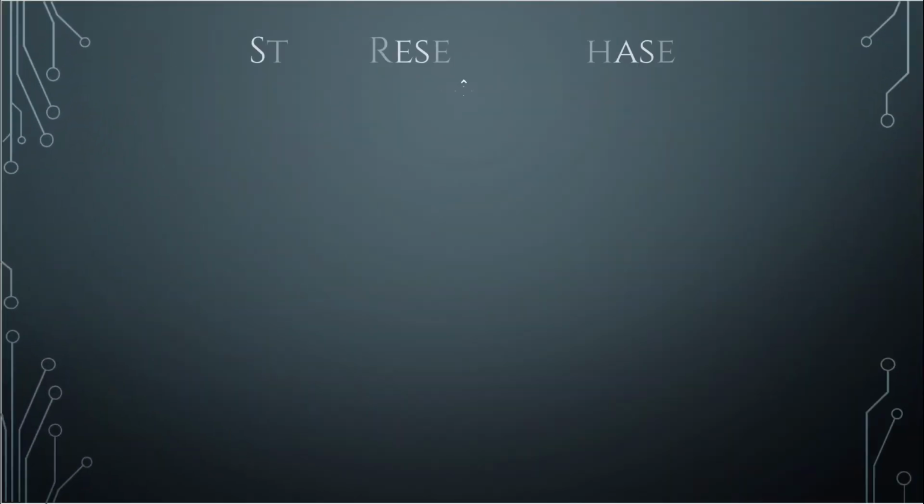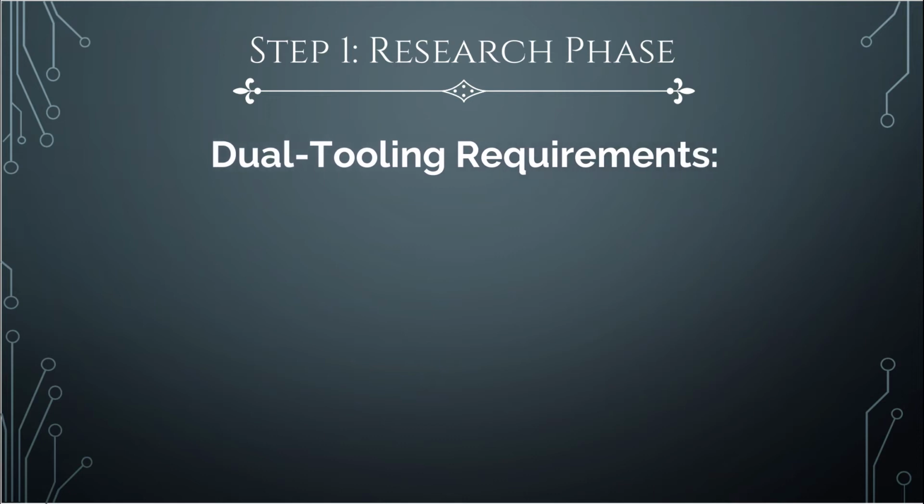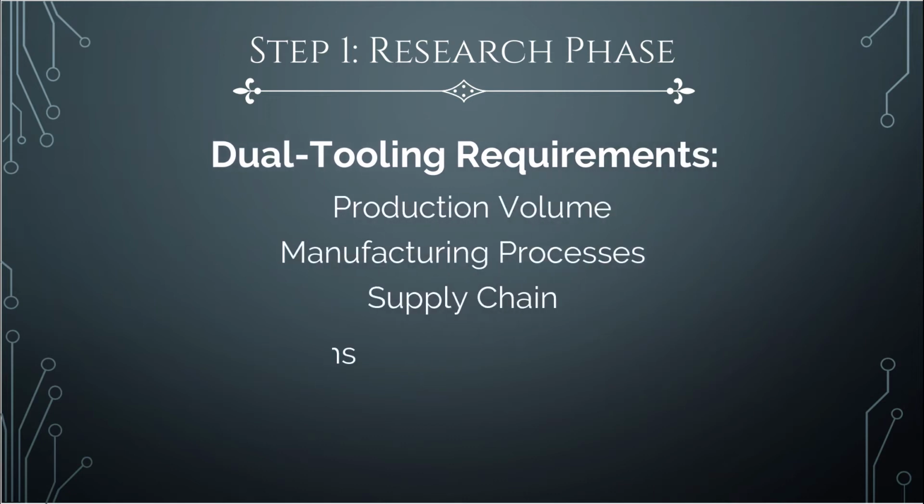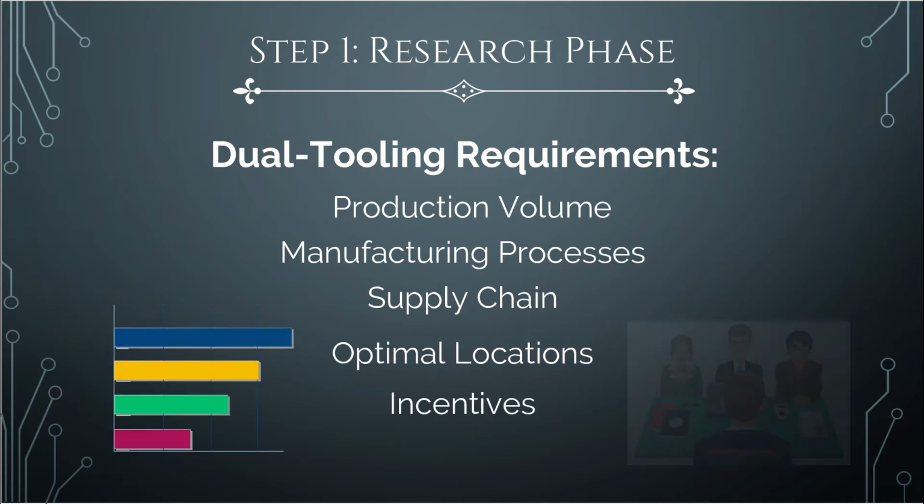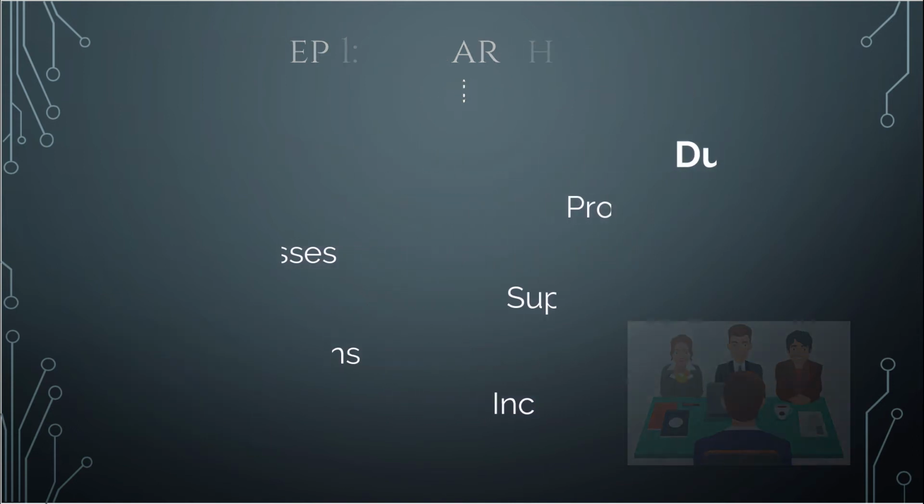Step 1, the research phase. This involves analysing data on the impacts of COVID-19 to establish the N95 face mask dual tooled requirements in terms of production volume, manufacturing processes, supply chain requirements, optimal locations, and government incentives. This includes surveys and discussion with manufacturers and the general public to determine the viability of particular manufacturing companies and the project as a whole.